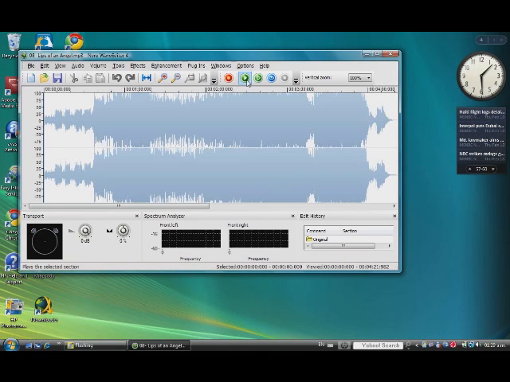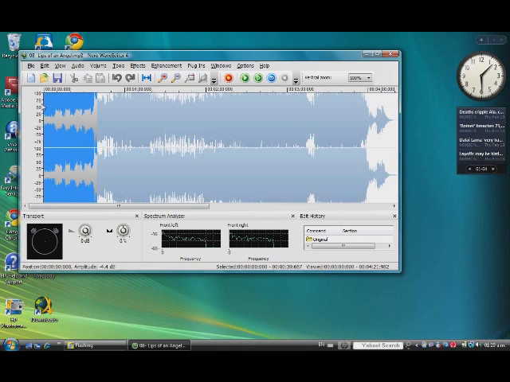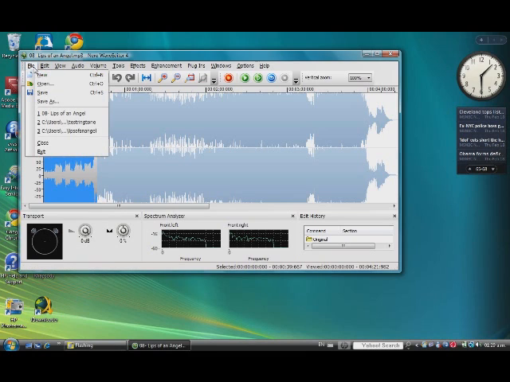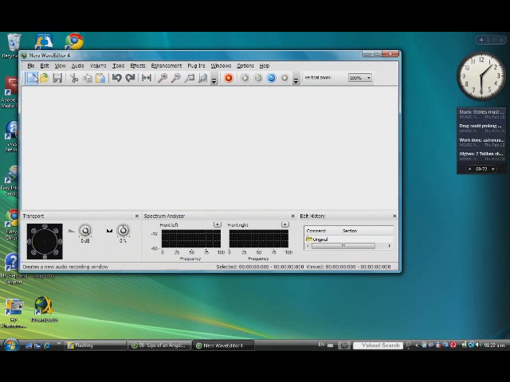to be your ringtone. After you search that part, you just select it. Select the part like this and you cut it. You can copy it, but I prefer to cut it. Go and copy it. You go to a new project, and in the new project you just paste it.